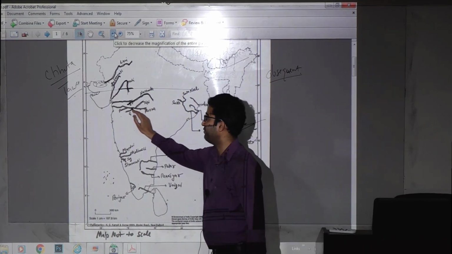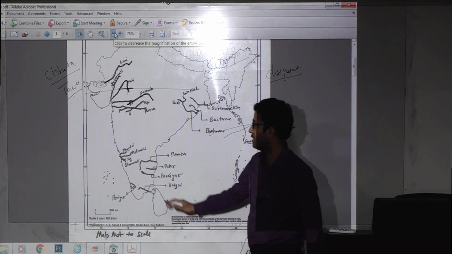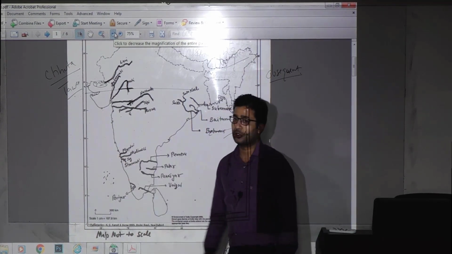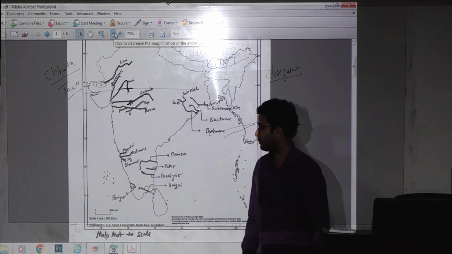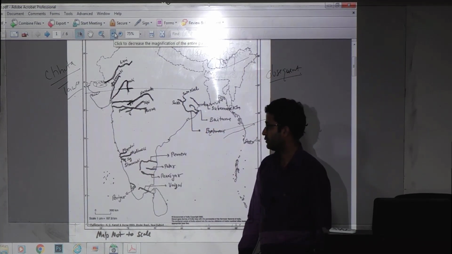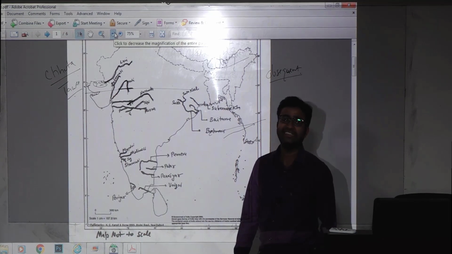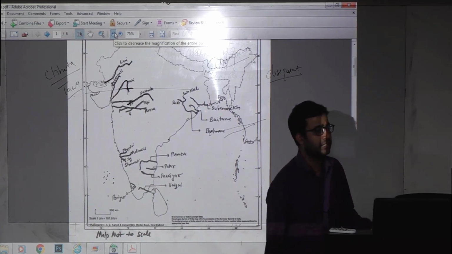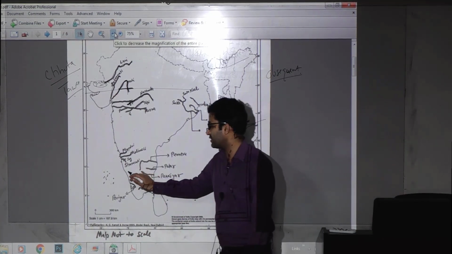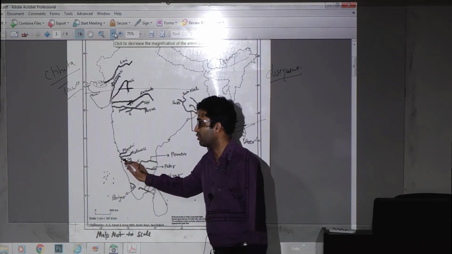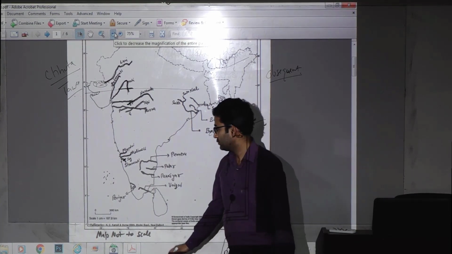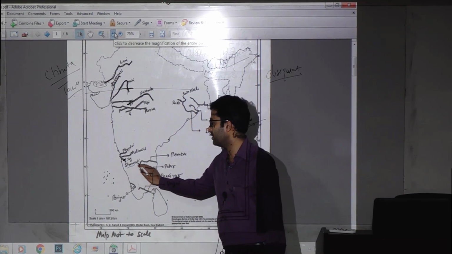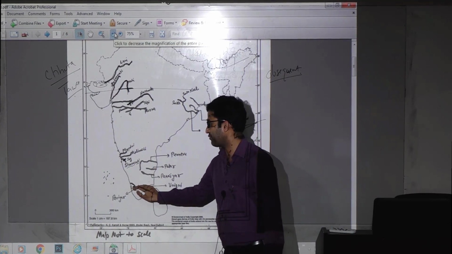Next is Tapi river. I tell you the main river here. Then this is Mandvi river, in Goa we have. South of Mandvi we have Kali Nadi. Kali Nadi in Hindi, in English it is Kali river. After that Sharavati. On the Sharavati we have Jog waterfall. Only because of that it is important. And this is Periyar river we have.